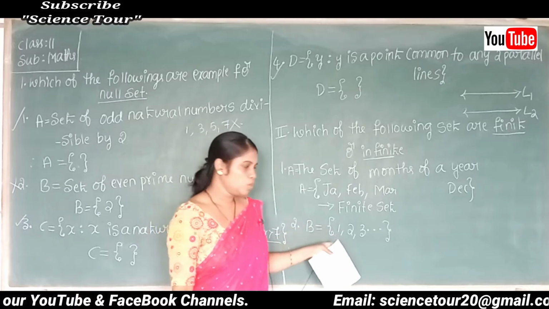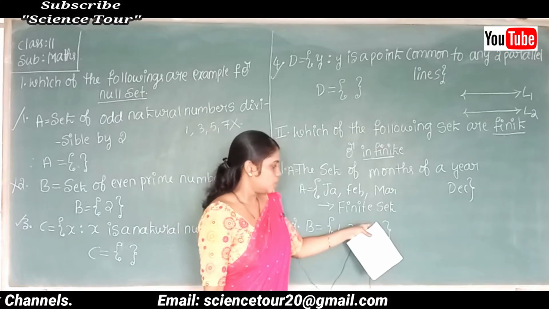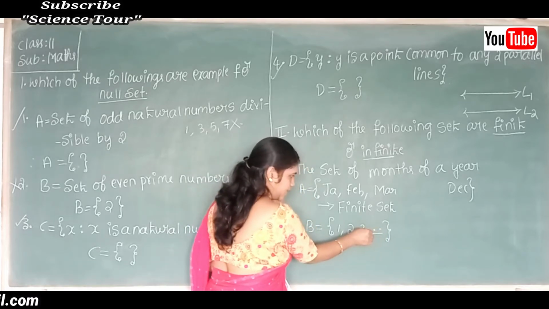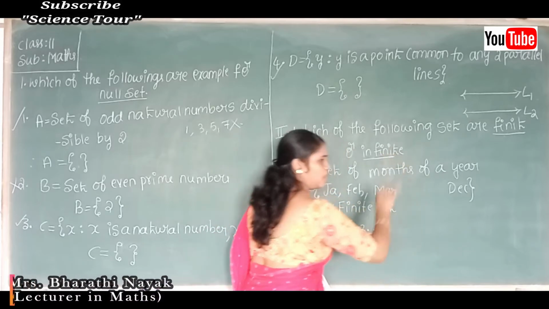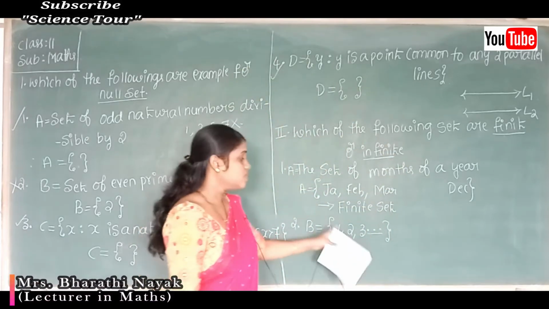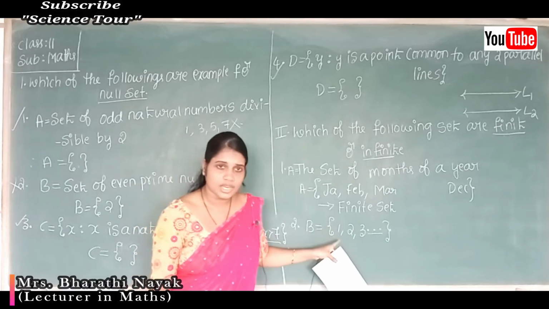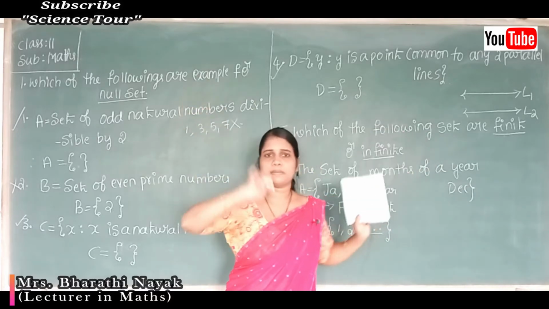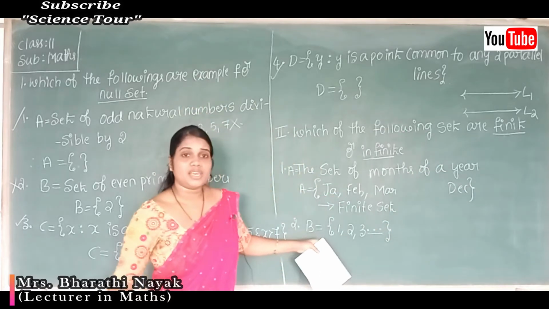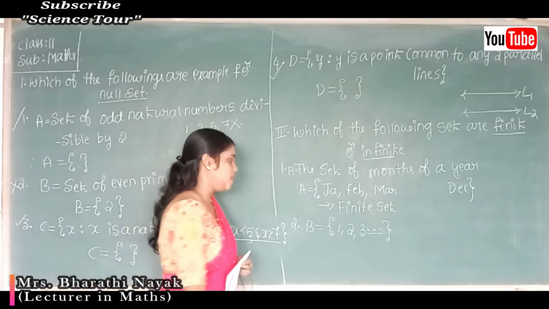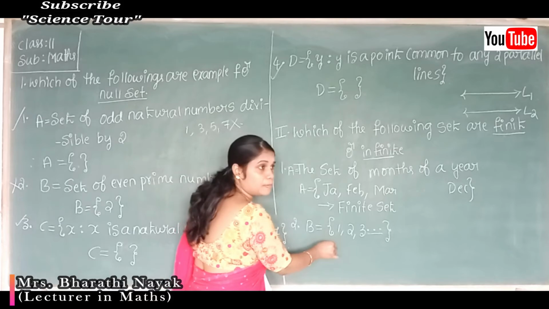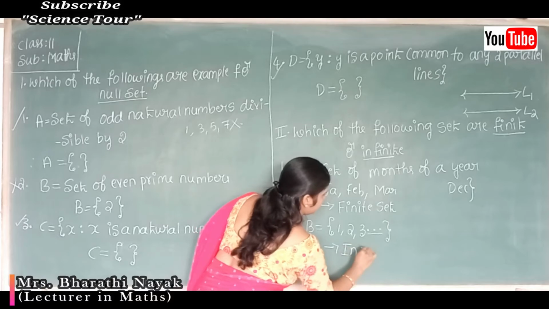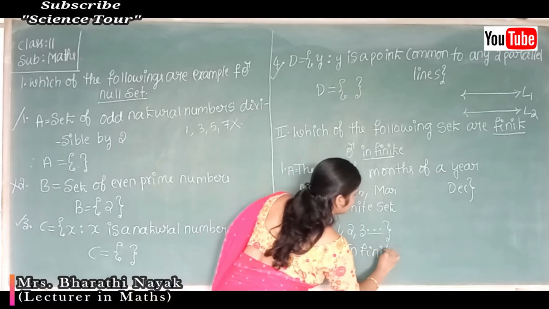The dots indicate the numbers are continuing, isn't it? So 1, 2, 3, again 4, 5, 6, 7, like that. So this set B is uncountable. So again this set B is an example for an infinite set.